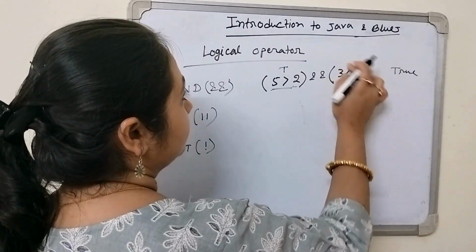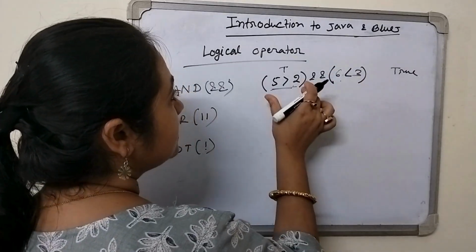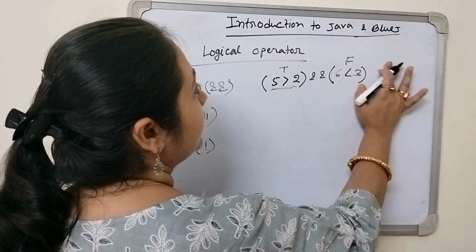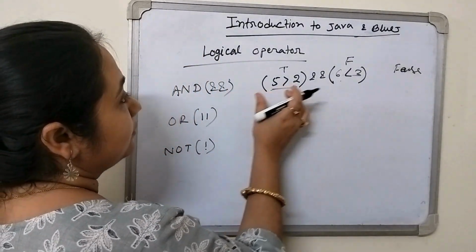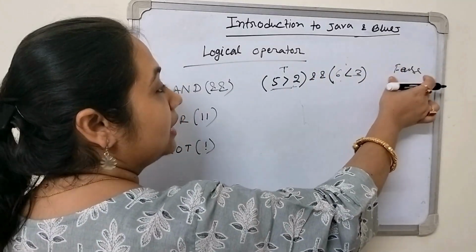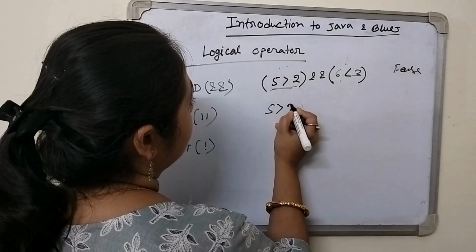Otherwise, suppose we just interchange the numbers 6 and 3. So this is true, but this condition is false. So it will show the false result. When both conditions are true, only then it will show the true result.